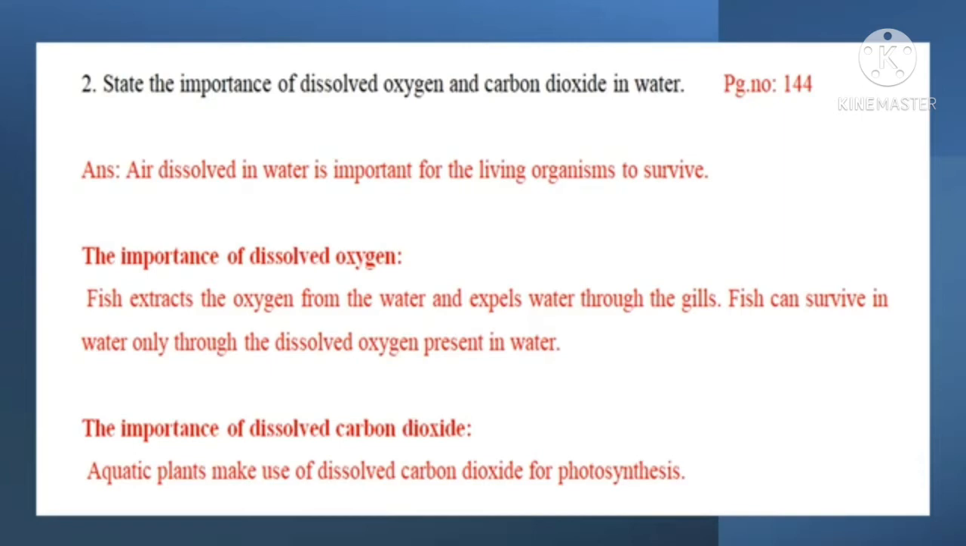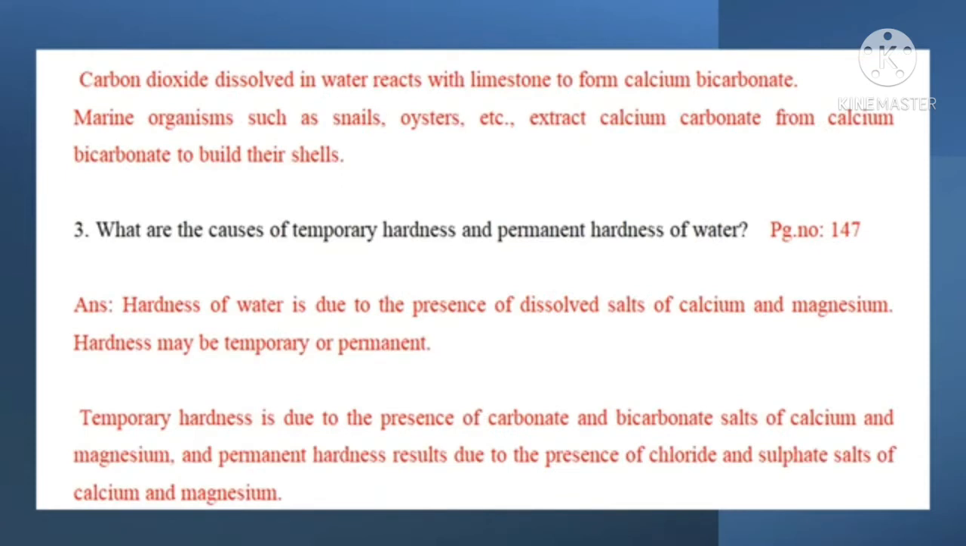The importance of dissolved carbon dioxide. Aquatic plants make use of dissolved carbon dioxide for photosynthesis. Carbon dioxide dissolved in water reacts with limestone to form calcium bicarbonate. Marine organisms such as snails, oysters, etc. extract calcium carbonate from calcium bicarbonate to build their shells.